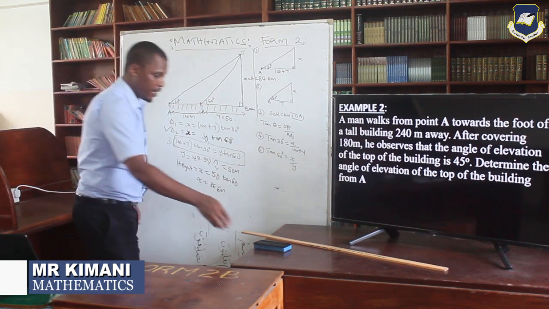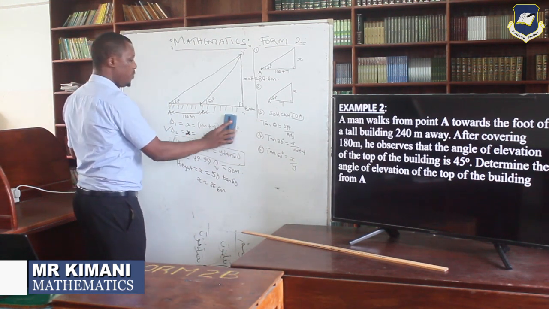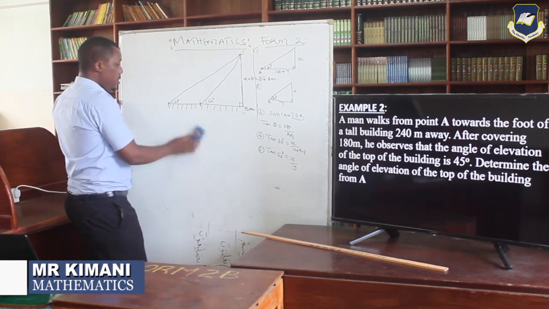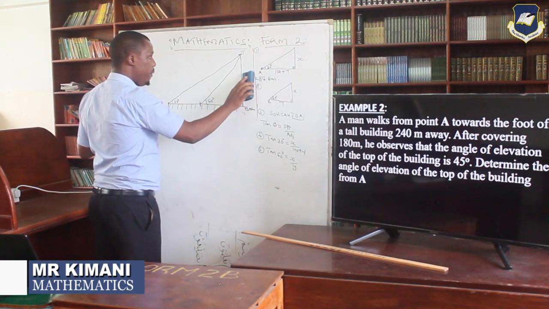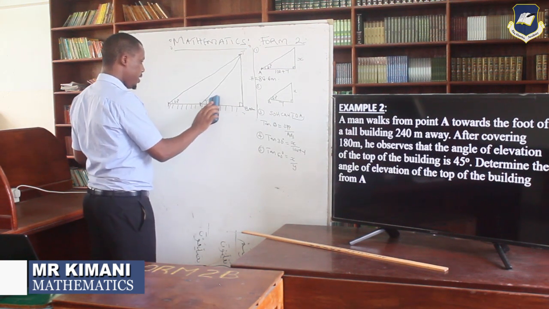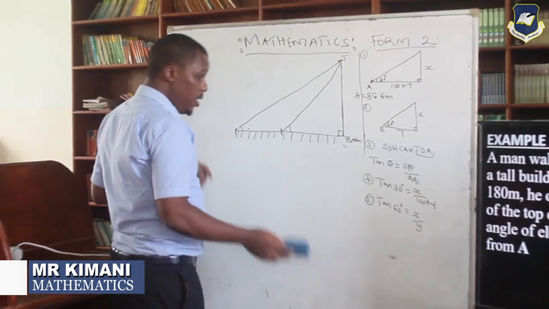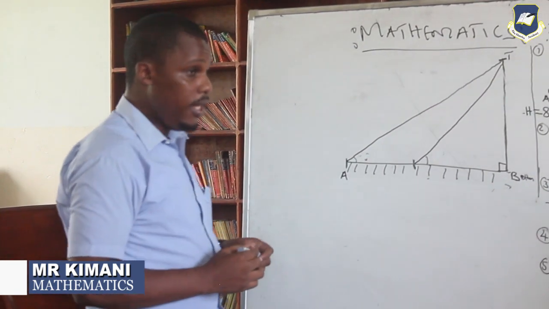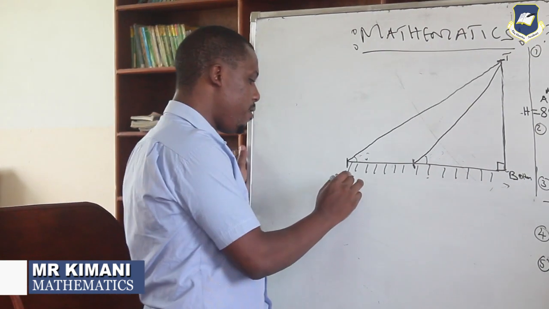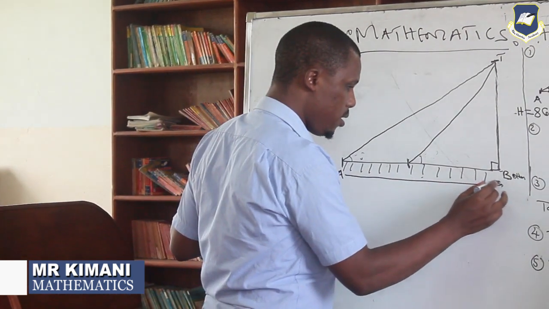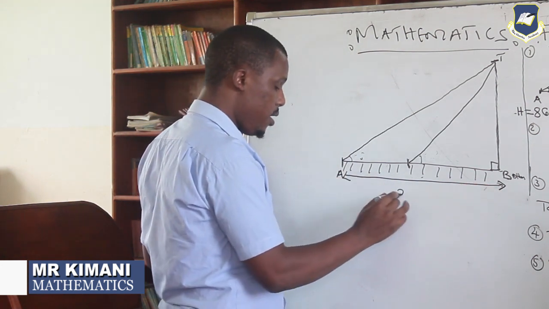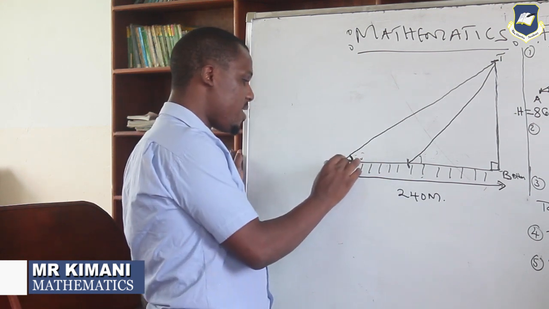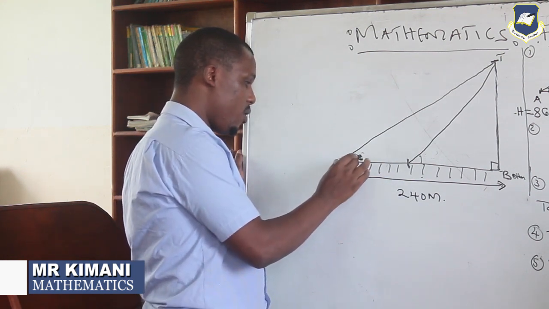So if I come to my sketch again here, it's going to be the same again, it's only the angle that I'm going to change. What the question is talking about here is the angles that are going to change. We are told a man walks from point A, again this is going to be point A, toward the foot of the tall building, but now you have been given the whole distance here, it's 240. Check on that. This is 240 meters. Then this angle you're not given. This angle is unknown. So this is x, because you have not been given.